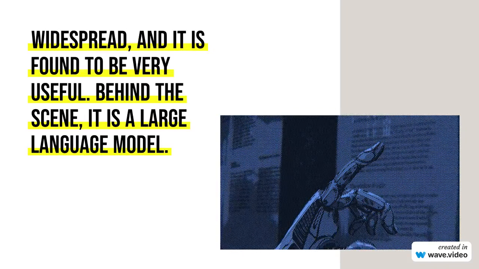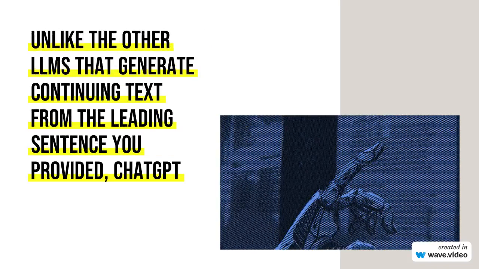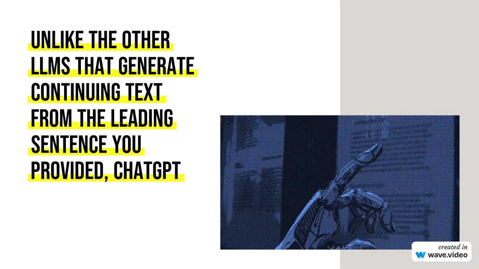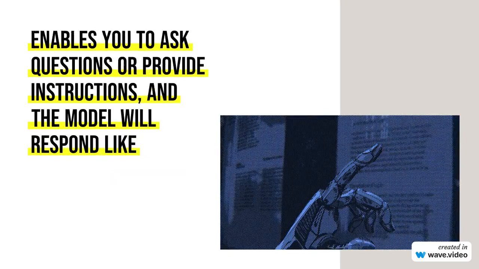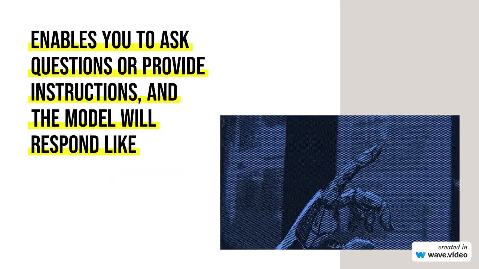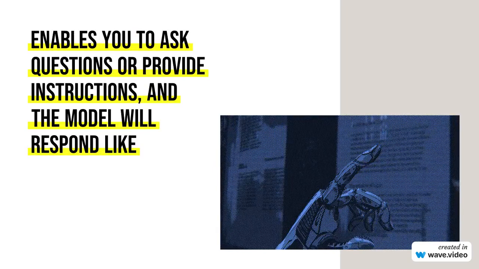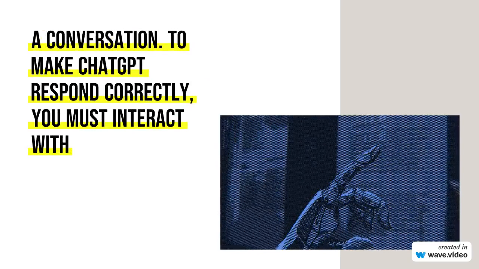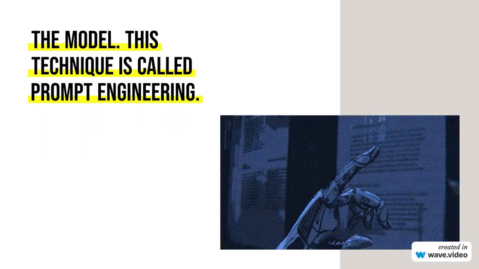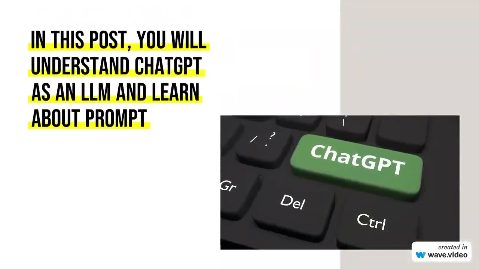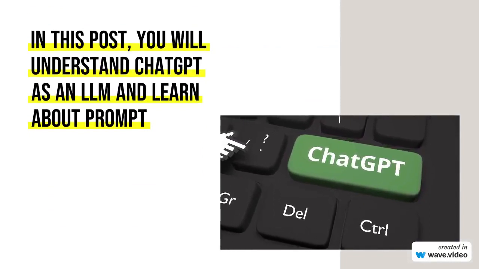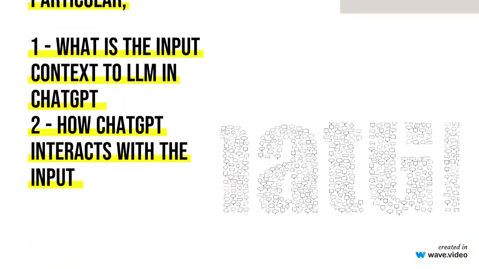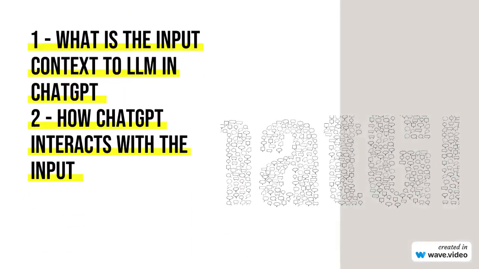Unlike the other LLMs that generate continuing text from the leading sentence you provided, ChatGPT enables you to ask questions or provide instructions, and the model will respond like a conversation. To make ChatGPT respond correctly, you must interact with the model. This technique is called prompt engineering. In this post, you will understand ChatGPT as an LLM and learn about prompt engineering.